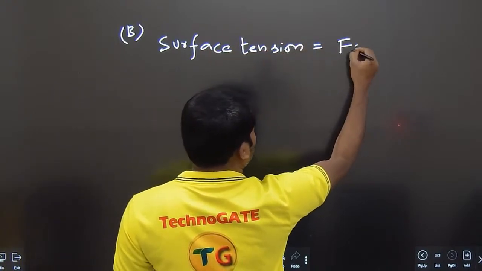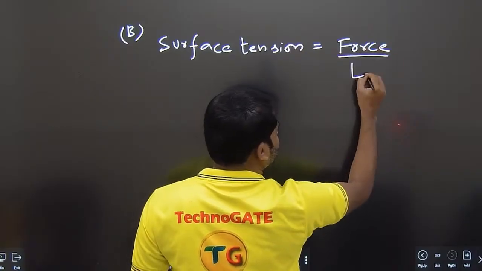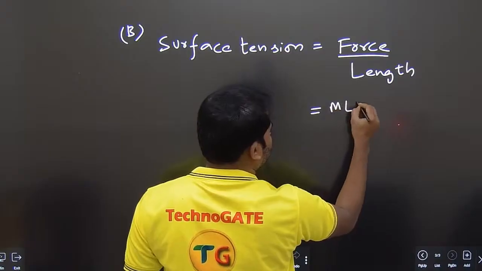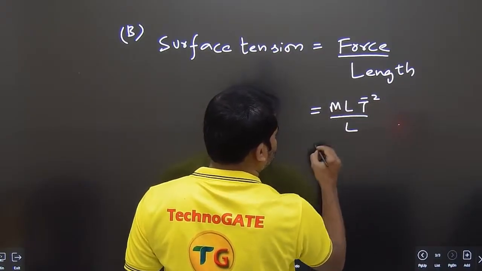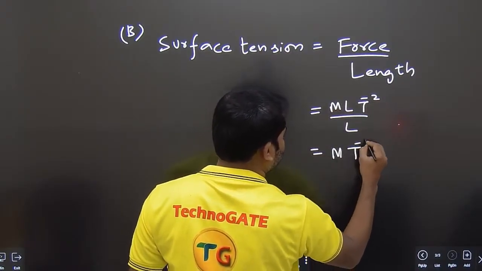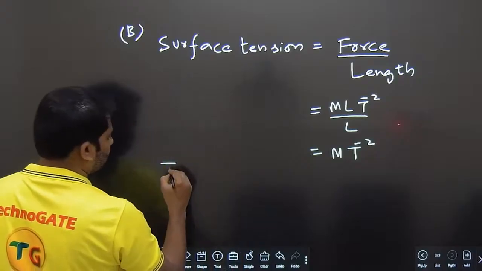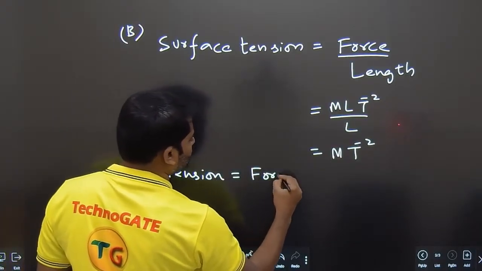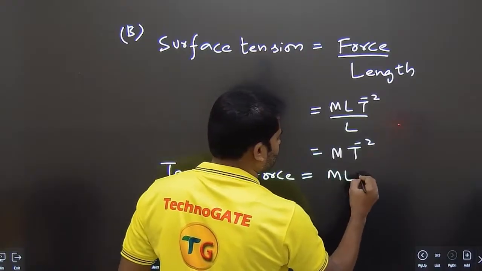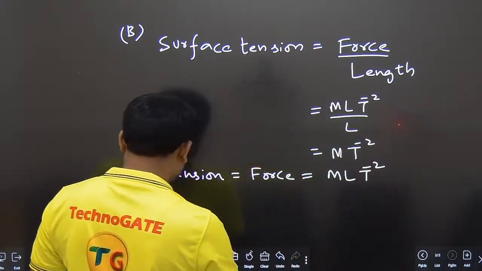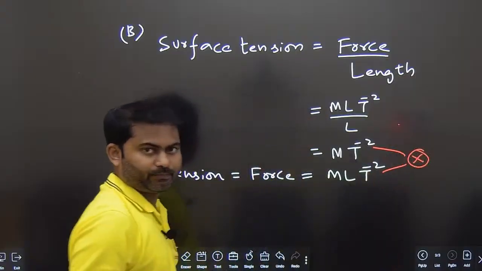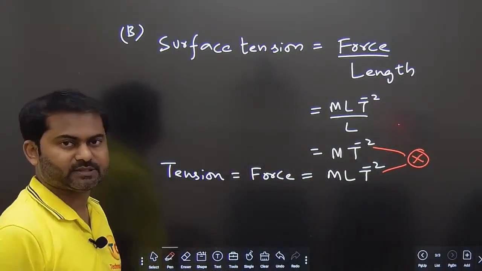Surface tension is force per length. So the dimensional formula comes out to be M L T power minus 2 by L. So this comes out to be M T power minus 2. Next one is tension. Tension is nothing but force. So the dimensional formula of force is M L T power minus 2. Again here you can say both are not the same. So the second option is also not the right answer.